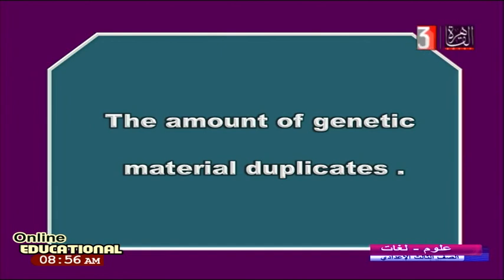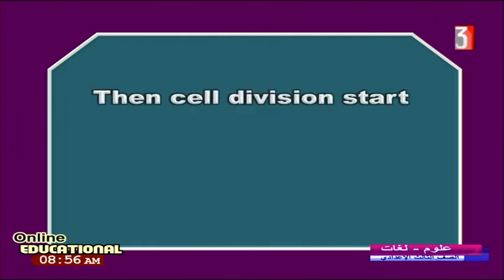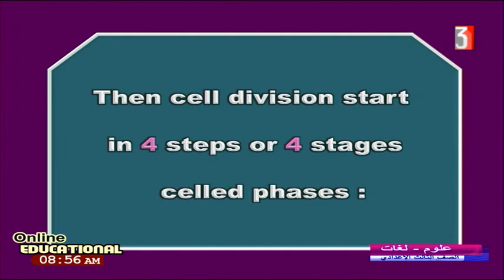If you have 2, it will be 4. If you have 4, it will be 8. It means duplicating what? Genetic material. After that, cell division, as you see, starts in 4 steps or 4 stages.